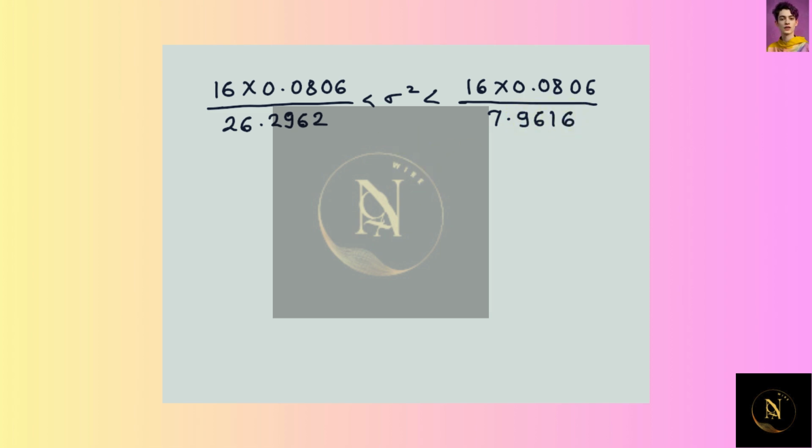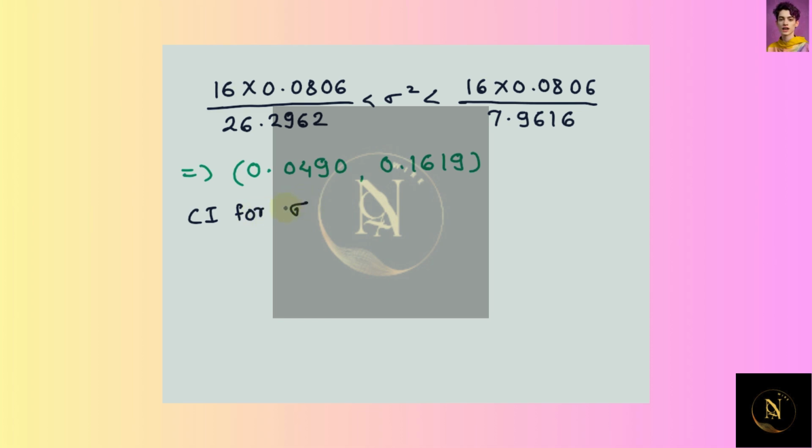This gives 90% confidence interval for sigma square as 0.0490, 0.1619.